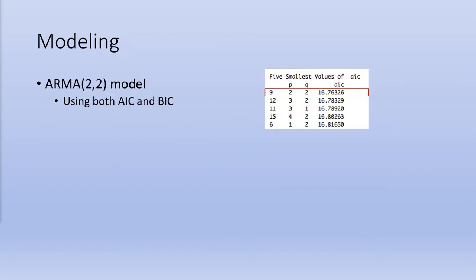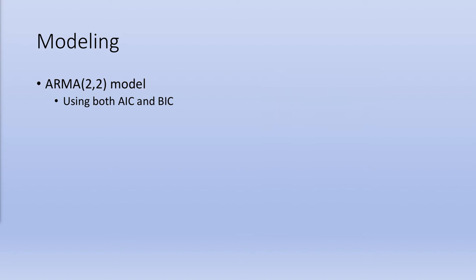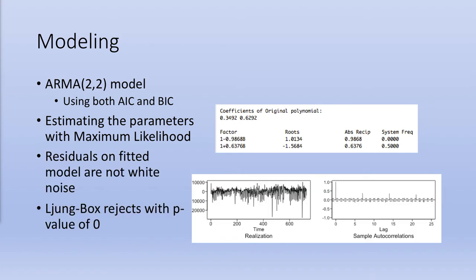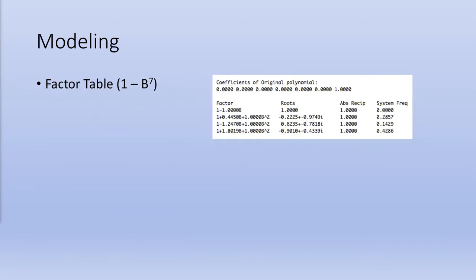We begin by trying to identify the model using AIC5, and both AIC and BIC criteria scored an ARMA(2,2) model as the lowest. However, this model just didn't fit very well. The factors didn't line up very well with what we saw in the sample plots, and the residuals did not appear stationary. So we moved on with modeling the suspected (1-B)^7 seasonal model and generated